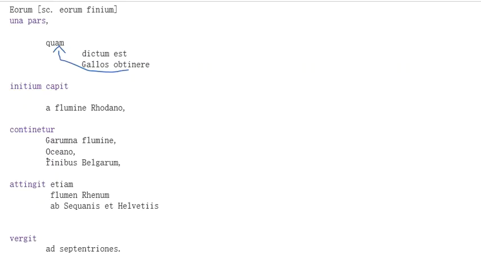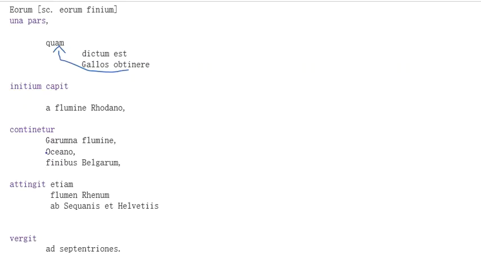And then here, these are the things by which it is continetur. So you have Garumna flumine, oceano, and finibus Belgarum. Note that all these three elements right here are in the ablative, and then the Belgarum here is in the genitive, describing a little bit more about the finibus. Whose finibus? Finibus Belgarum. Right? So continetur, by these things.